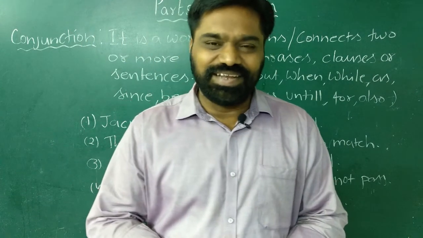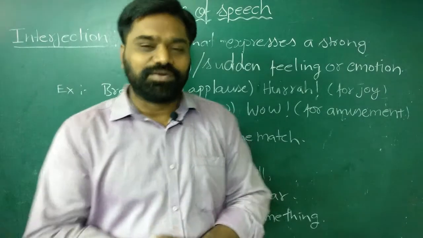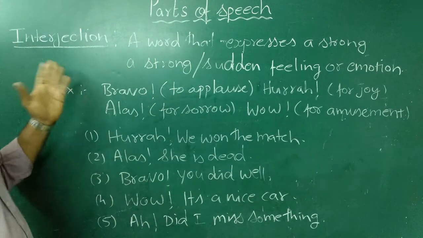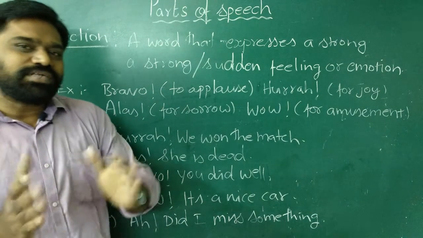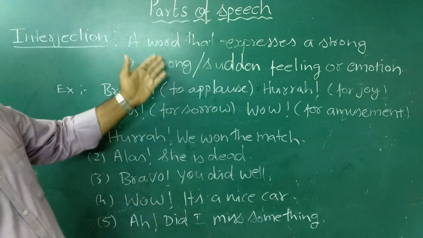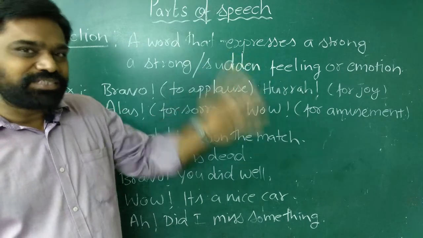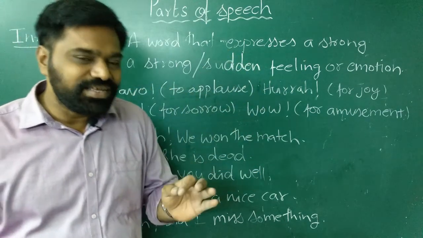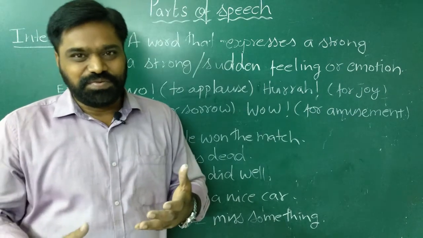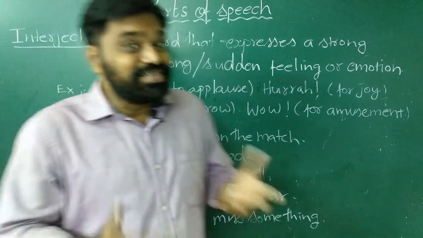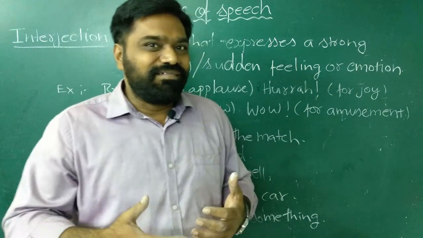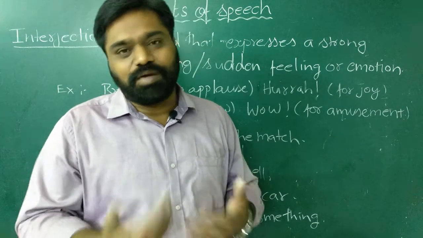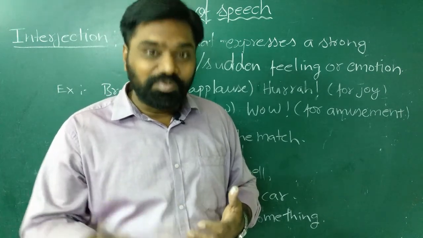Let us see the next topic. The last and the eighth part of speech is interjection. Now what is an interjection? An interjection is a word that expresses a strong or sudden feeling or emotion. So these are like yells or sounds that we make to express our feelings or emotions.